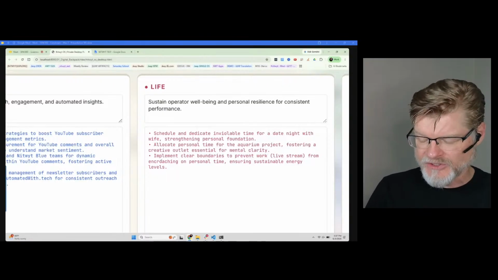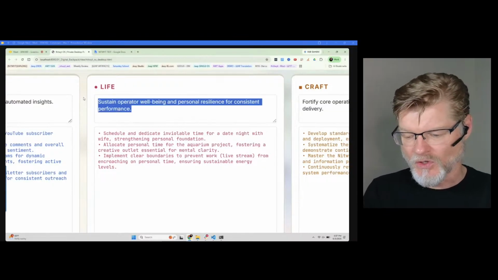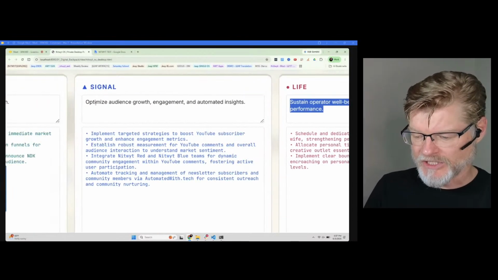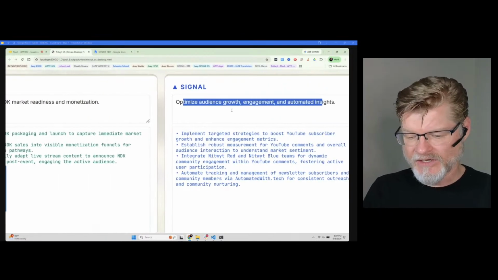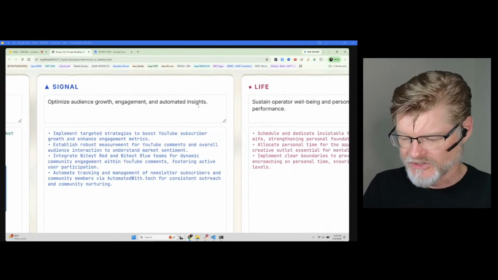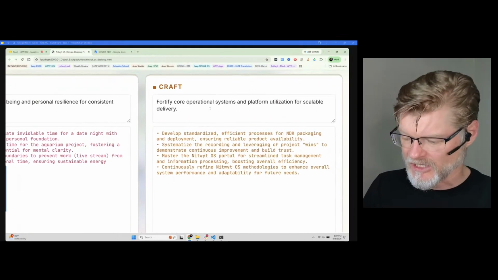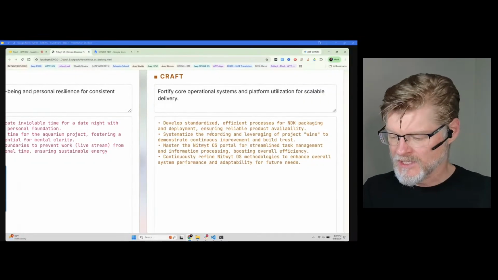That's good. And so I'm liking the idea of sustain operator well-being, personal resilience. Like that's the goal, right? Here it's optimize audience growth, engagement, and automated insights. Here it's accelerate. That's what the wealth is right now. This is what the point of the signal is for the NDK. Here's the life stuff. Here's the craft, the core operational systems, platform utilization for scalable delivery. Yes, yes, yes. All right, this is good.